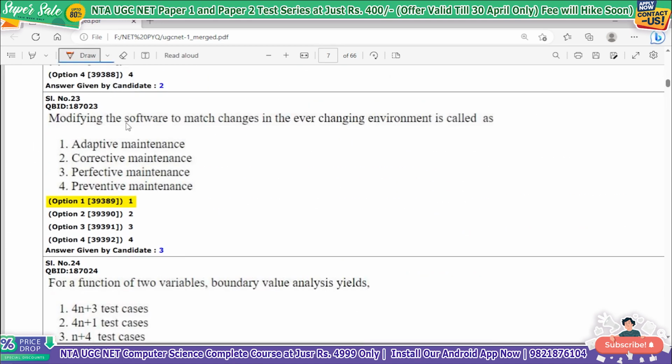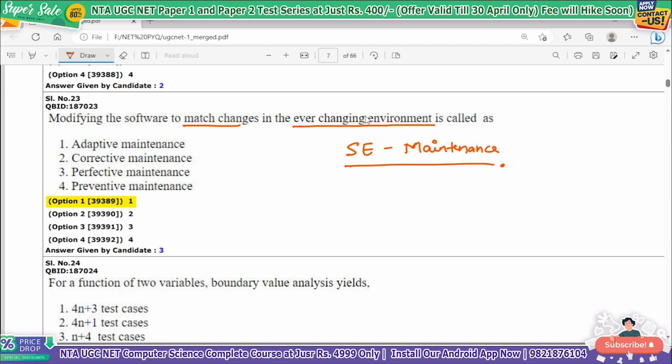Modifying the software to match changes in the ever changing environment. Now, we have discussed this question a lot of times. This question is from your SE. In SE we have maintenance, and this question comes from there. There we have 4 types of maintenance: adaptive, corrective, perfective, preventive. I have already told this and already shared this PDF regarding maintenance. But still, if some of you face any problem, if you see the question, what they're saying is modifying the software to match the changes in the ever changing environment.